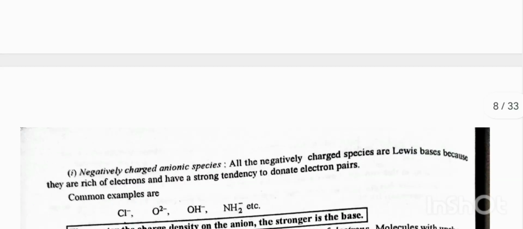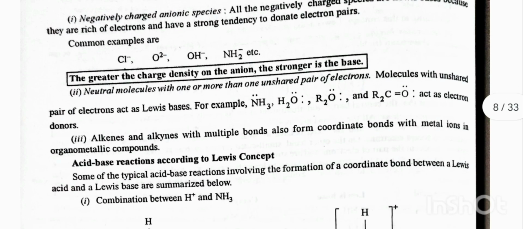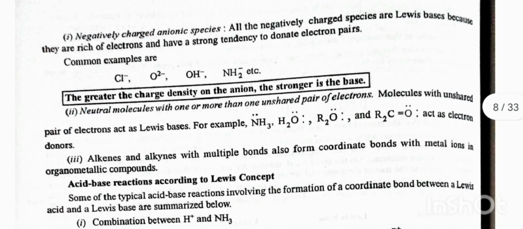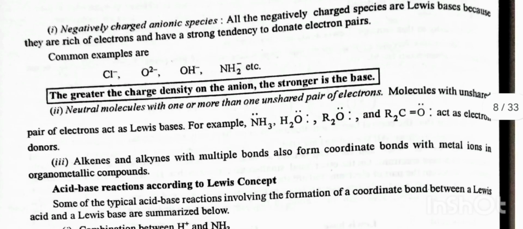Lewis base. According to this concept, a Lewis base may be classified as one of the following types of substances. First, negatively charged anion species. All the negatively charged species are Lewis bases because they are rich in electrons and have a strong tendency to donate an electron pair. Common examples are Cl-, O2-, OH-, NH2-, etc. The greater the charge density on the anion, the stronger is the base.